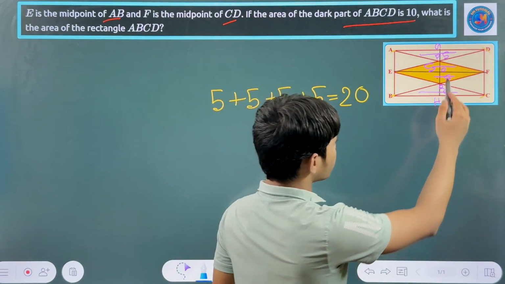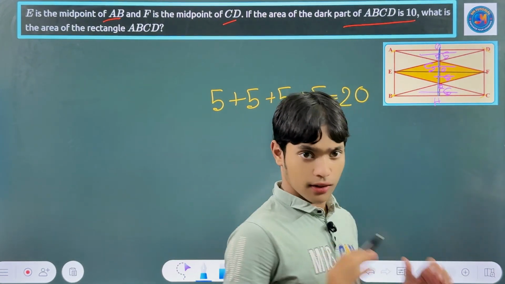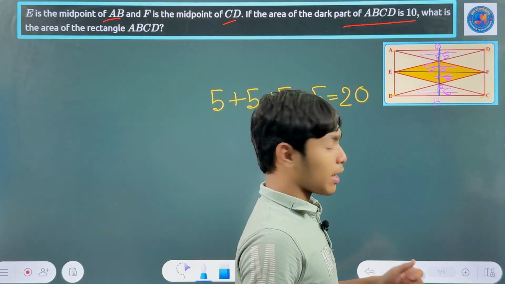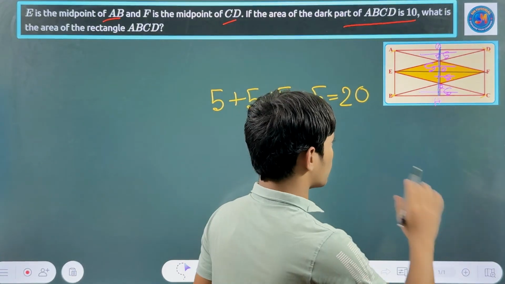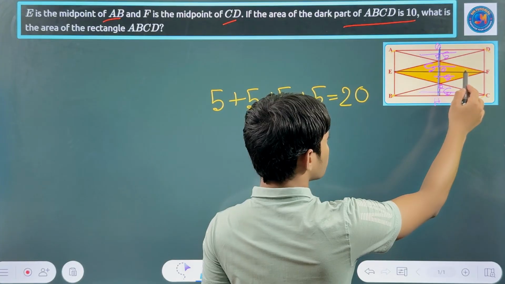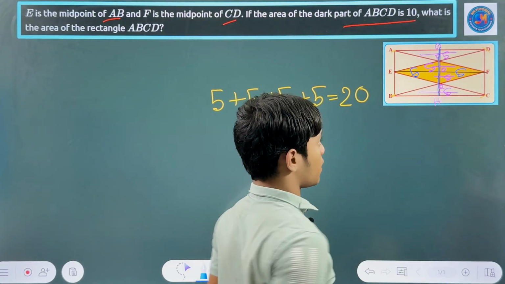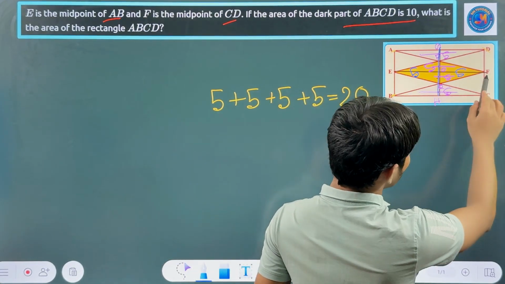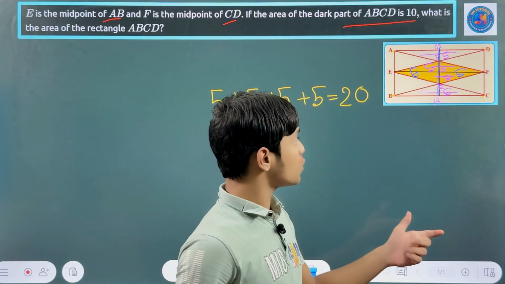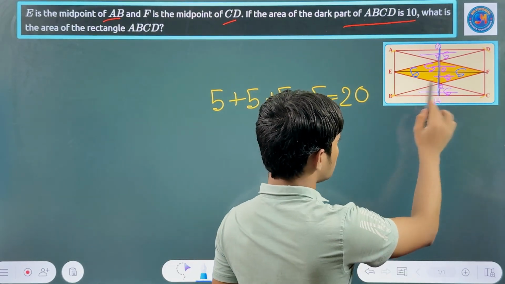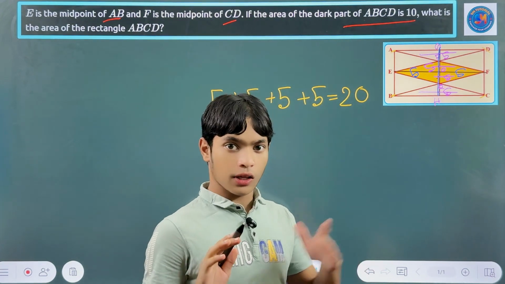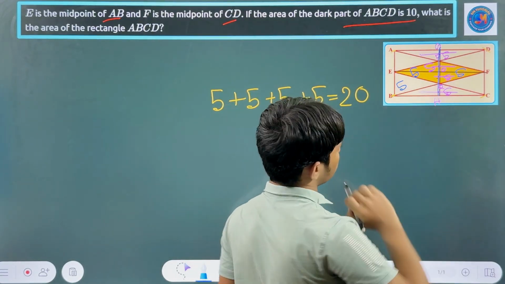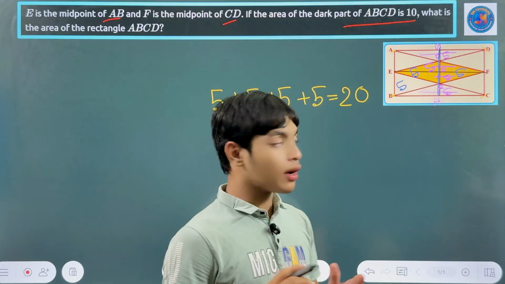Now, if you look at that, I also drew one line, I mean, straight, up and down. So this divides in the same way. This will be 5 and this place will be 5. In the same way, you can see the name of this triangle is PQF. So PQF equals EQB. Is it? You can see. So this will also be 5, and this is already 5. And so here this is 5.